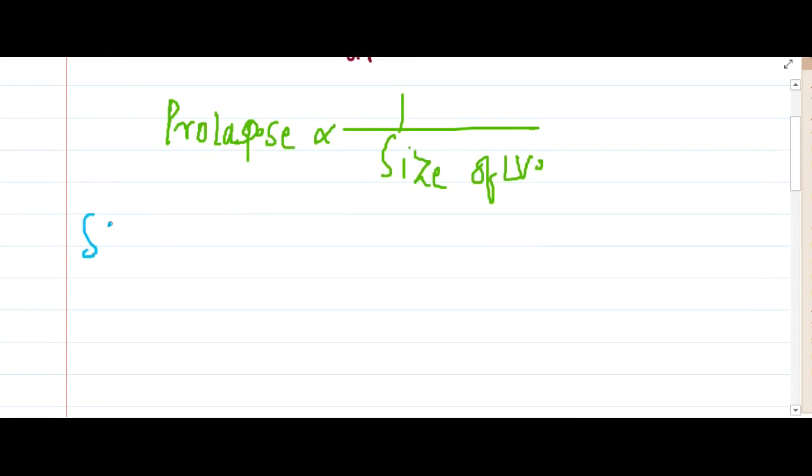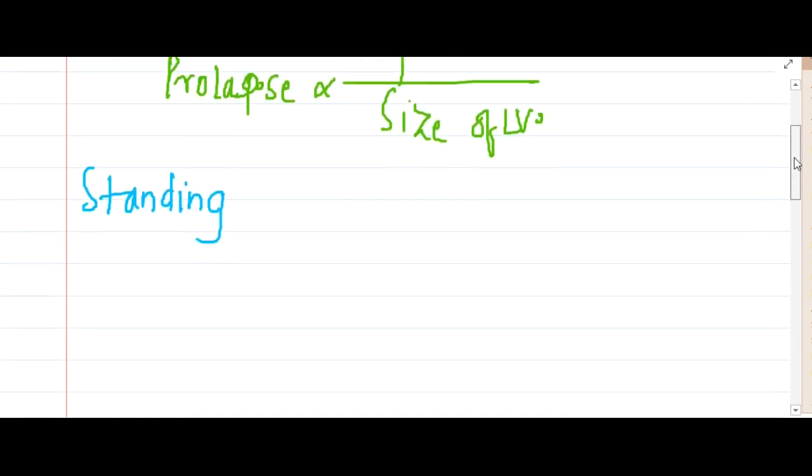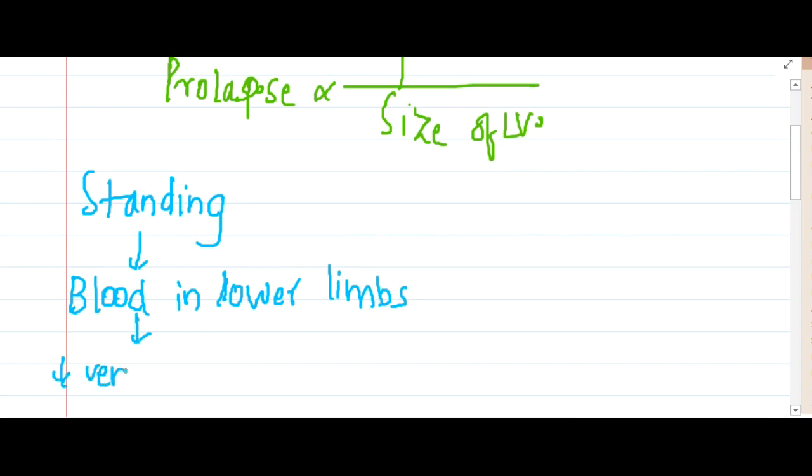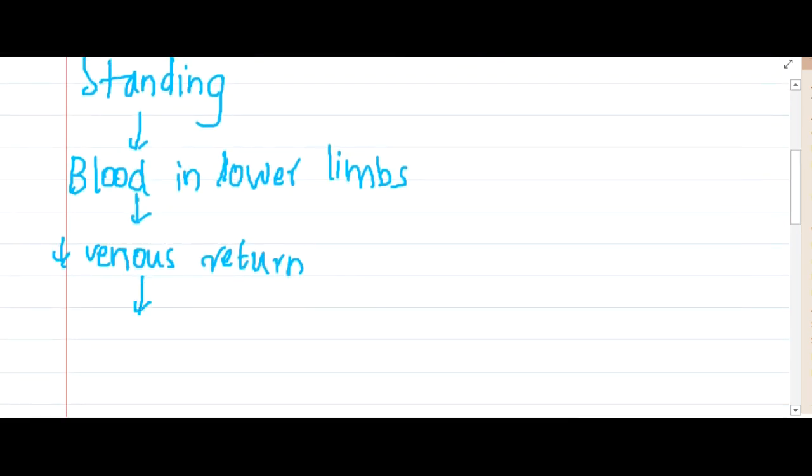On standing, blood accumulates in the lower limbs, and lesser blood reaches the heart, so this results in decreased venous return. Whenever the venous return decreases, the cavity size of the heart will also decrease. So the left ventricular size decreases.